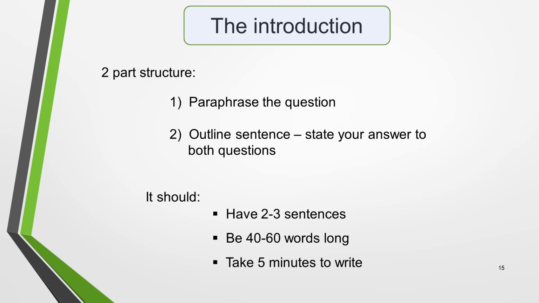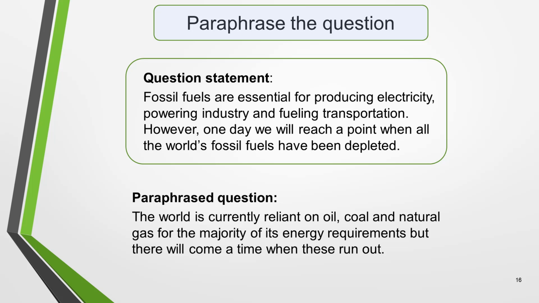The best introductions to double question essays have a simple 2-part structure. 1. Paraphrase the question, and 2. Write an outline statement where you state your answer to both questions. The introduction should have 2 to 3 sentences, be 40 to 60 words long, and take about 5 minutes to write. Start your introduction by paraphrasing the question statement.